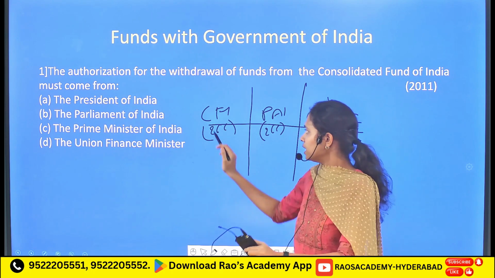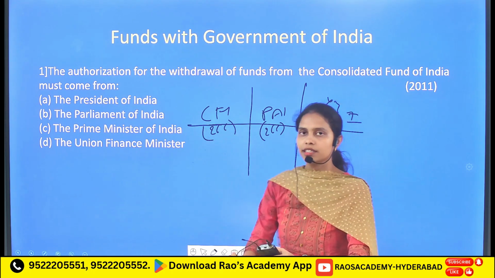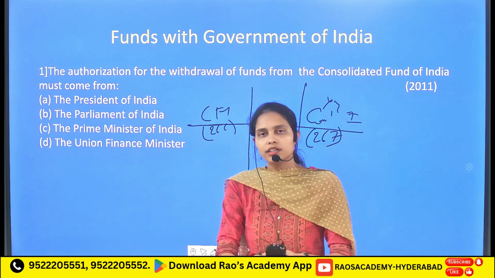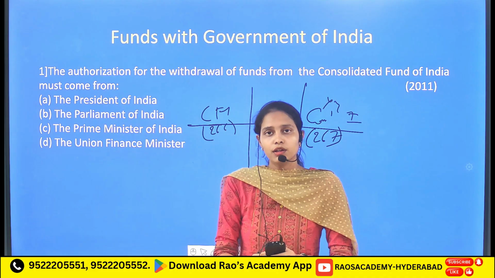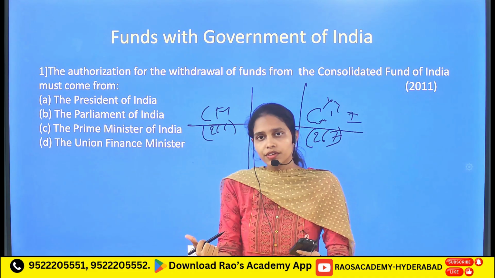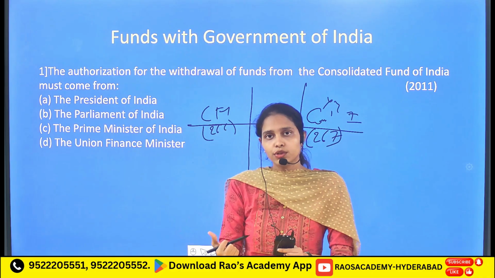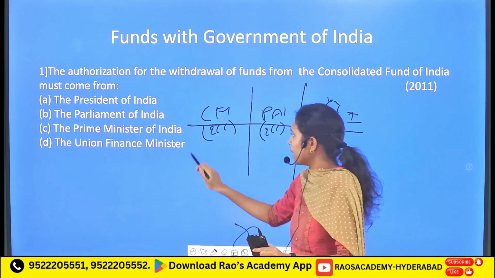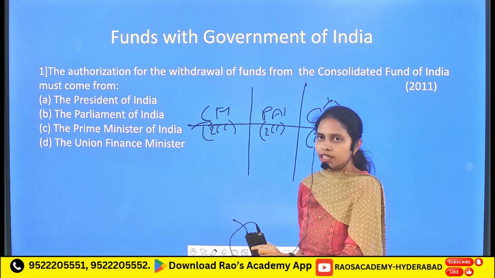Firstly, the Consolidated Fund of India is nothing but all the revenues, that is, the taxes and the loans taken by the Union government, and whatever different sources of revenue are received by the Union government, which go into a particular account called the Consolidated Fund of India.